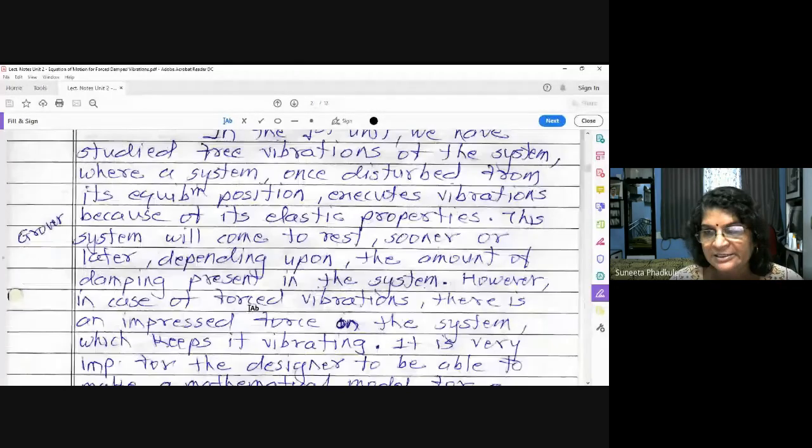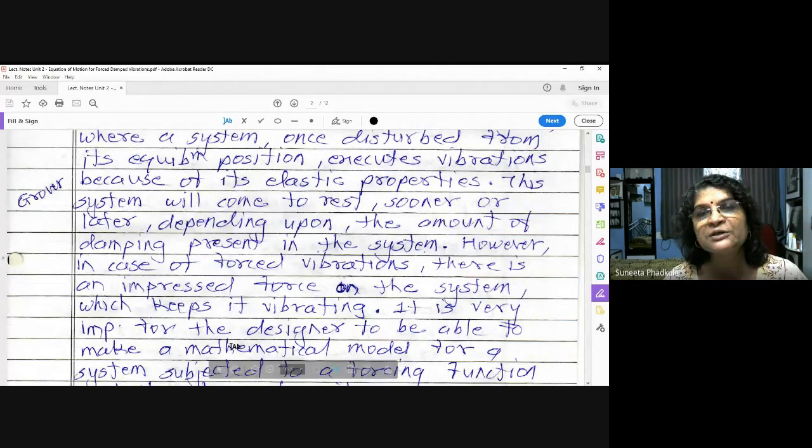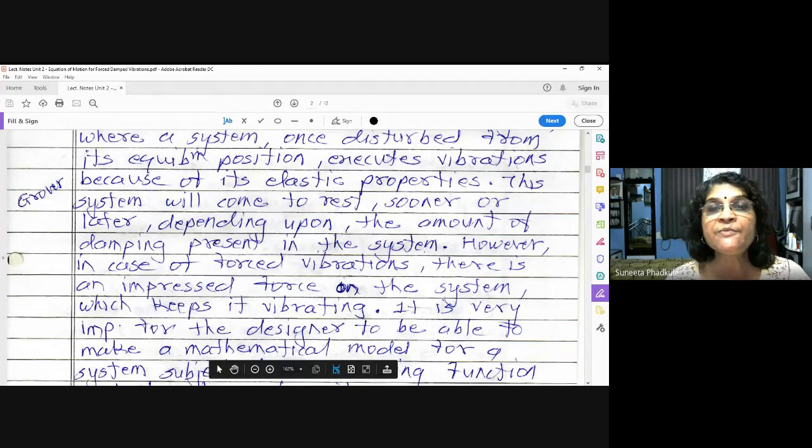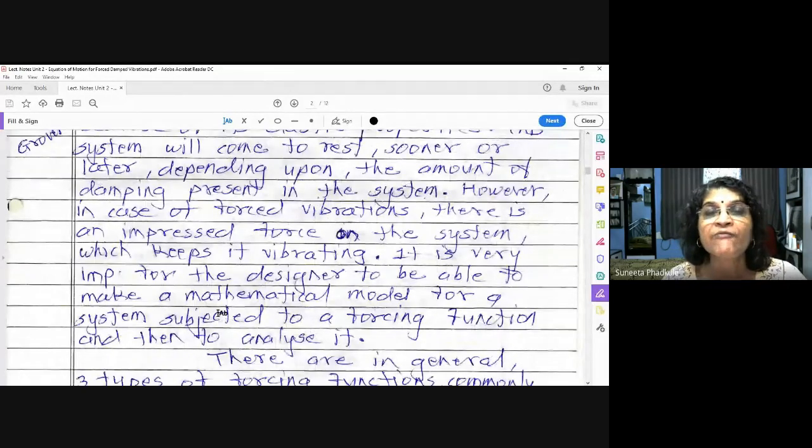However, in forced vibration, there is an impressed force. We call it an impressed force, external force, or external excitation. That force keeps the system vibrating. So it is very important for the designer to be able to make a mathematical model for a system subjected to a forcing function, and then to analyze it.